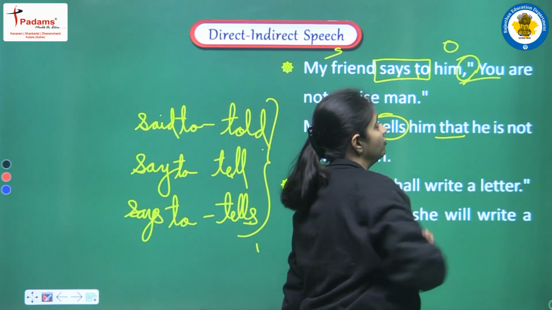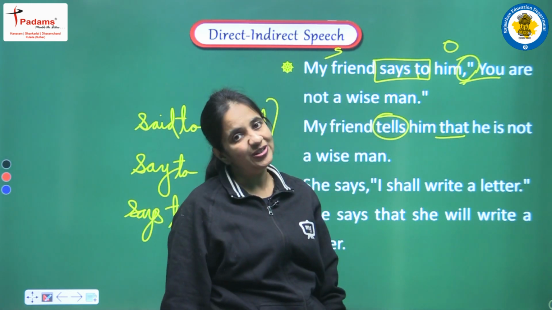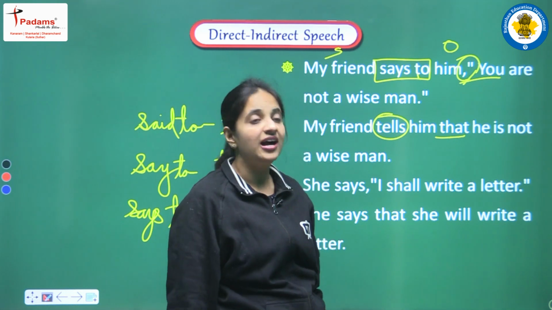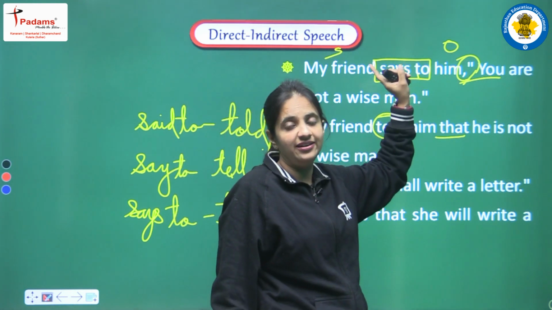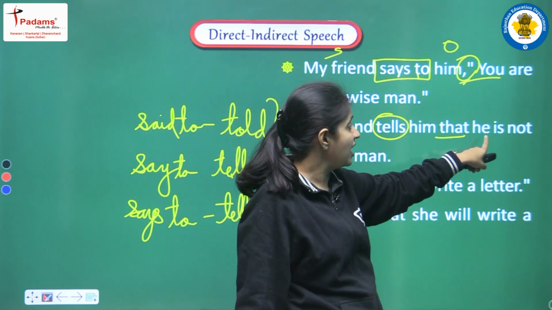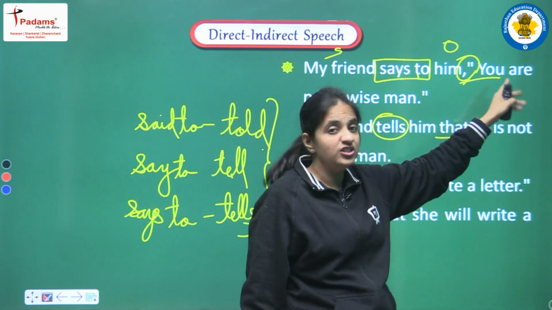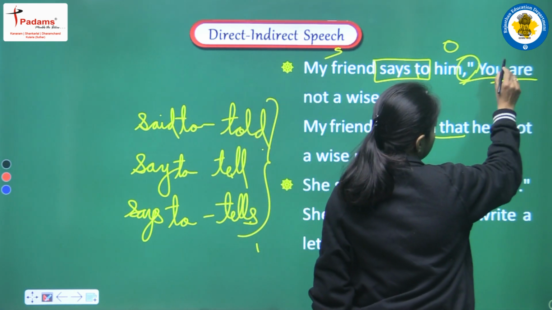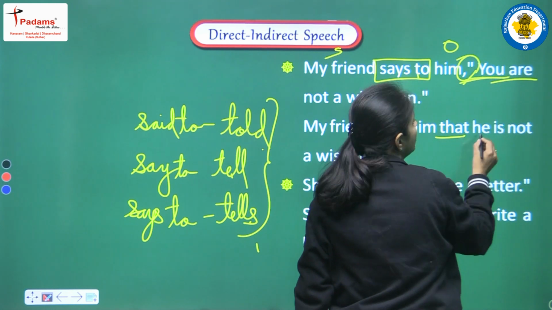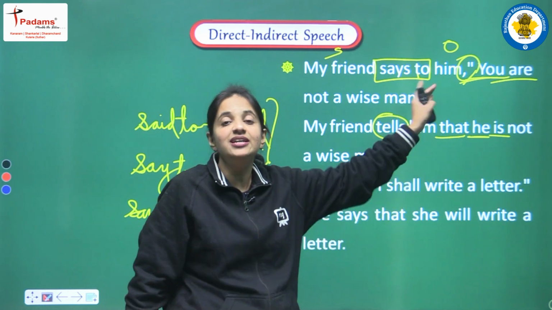So here first of all we are having you, that is a second person pronoun, and according to the rule, second person pronouns are changed according to the object. The object we are having here is him. So for him we are converting you to he. Clear? Again we are not doing changes in the tense, but here we were using are because we were having you, but now when we are having he, for he we are using is here.